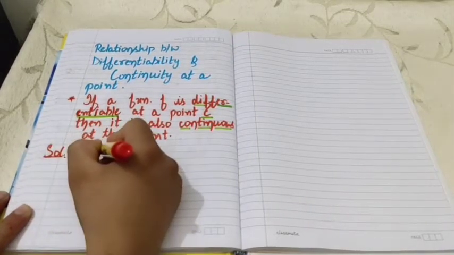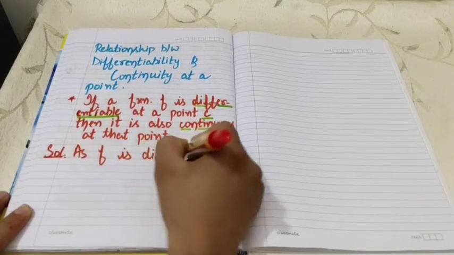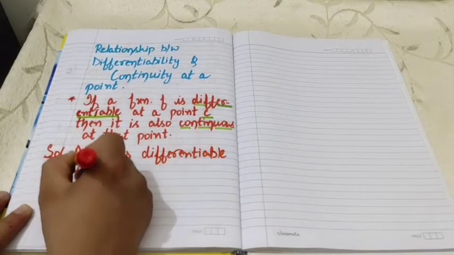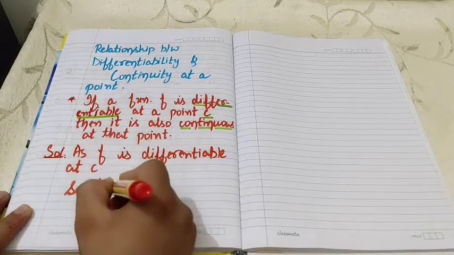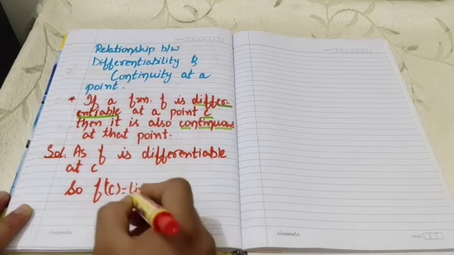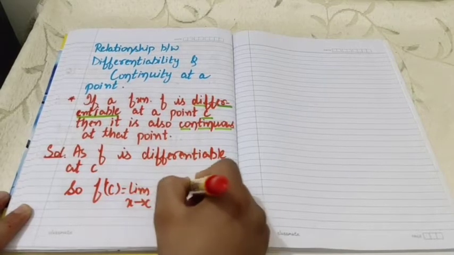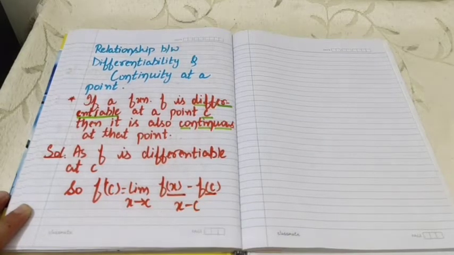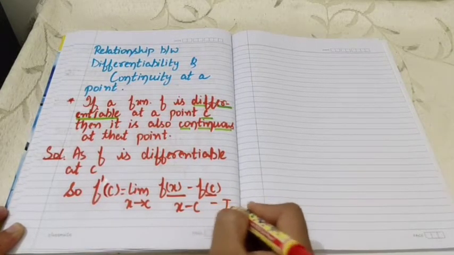As the function is differentiable at C, we can say that the derivative of the function at C is equal to the limit x approaches C of f(x) minus f(C), whole divided by x minus C, and let this be number 1.